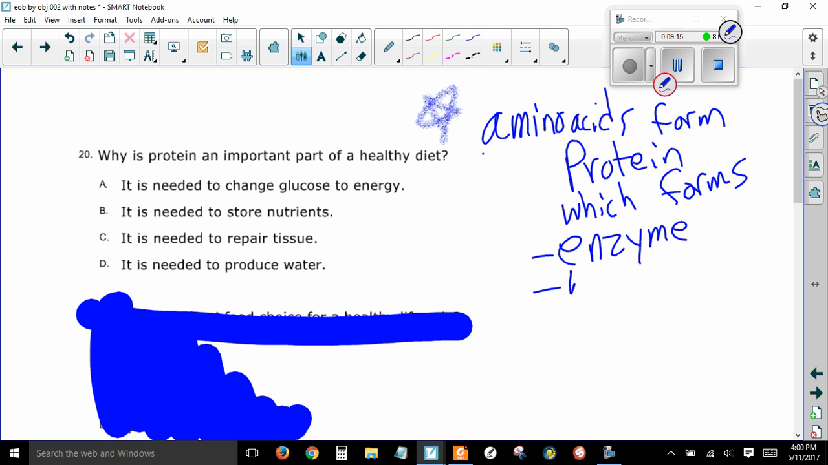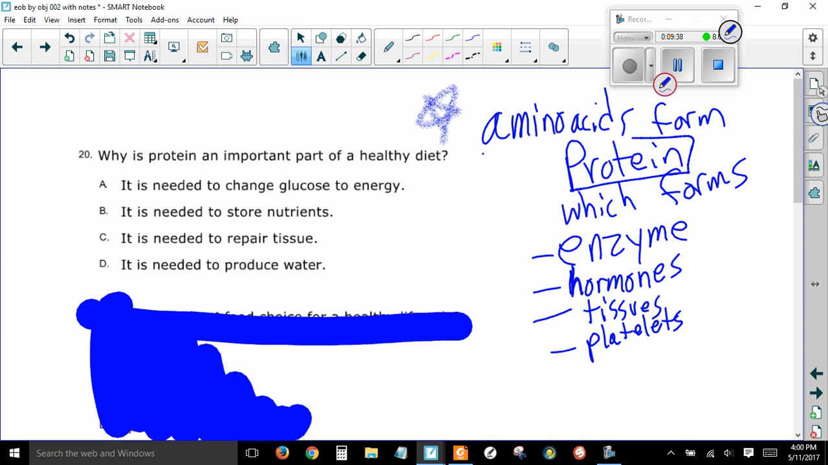They form some hormones or proteins. They form tissues or help form tissues. The platelets in your bloodstream help clot your blood. Proteins do a whole bunch of stuff for you. But in order for your body to make protein, you must consume amino acids, which means eating protein.